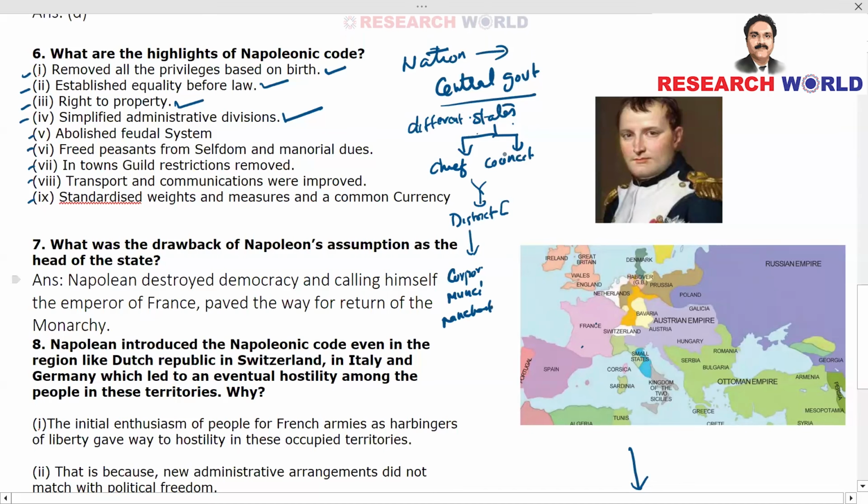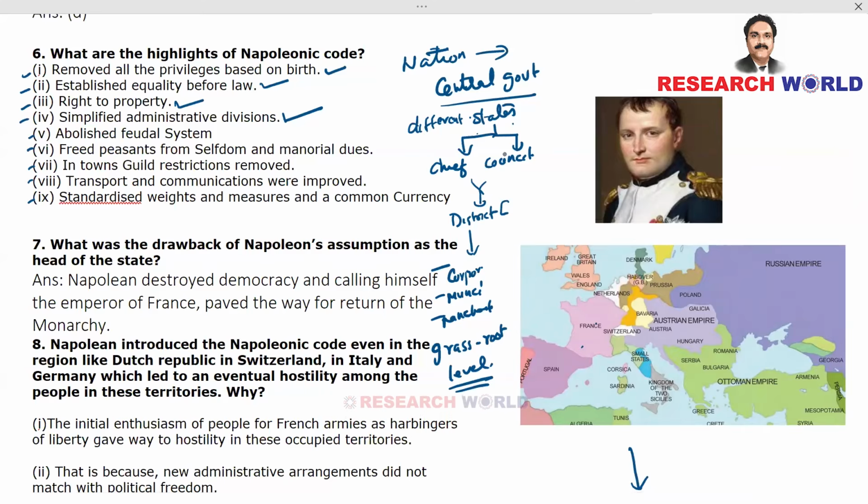Look at this. These are all administrative divisions so that the governance comes to the grassroots level. That's a word. Grassroots level. That means even the last person in the society will be getting the benefit of administration, governance, which happens from the top.